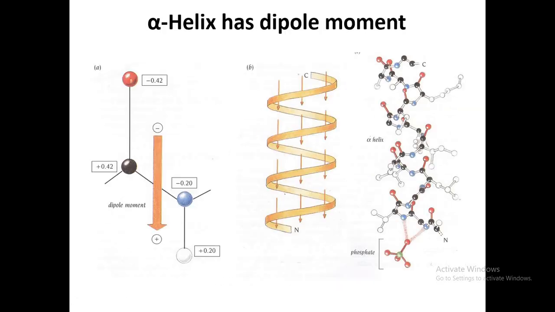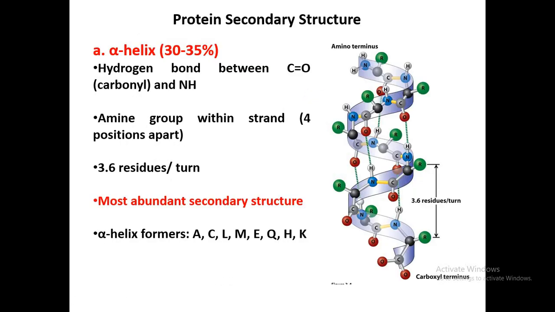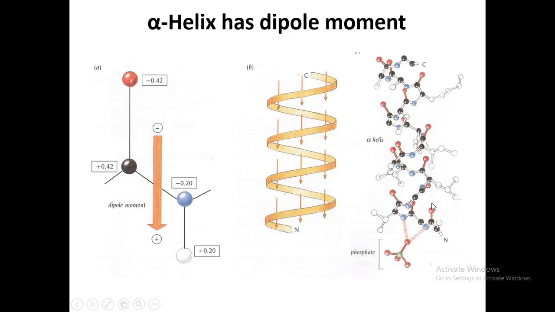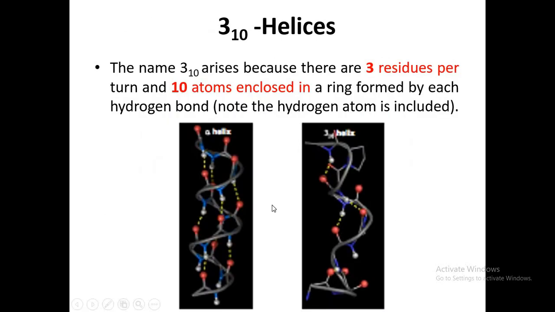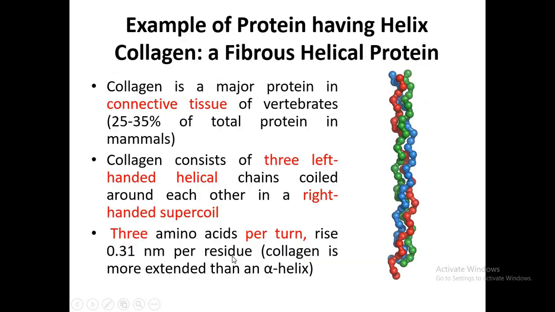When we talk about the simple alpha helix, it has 3.6 amino acids per turn, but the 3-10 helix has 3 amino acids per turn. So this was about the 3-10 helix.